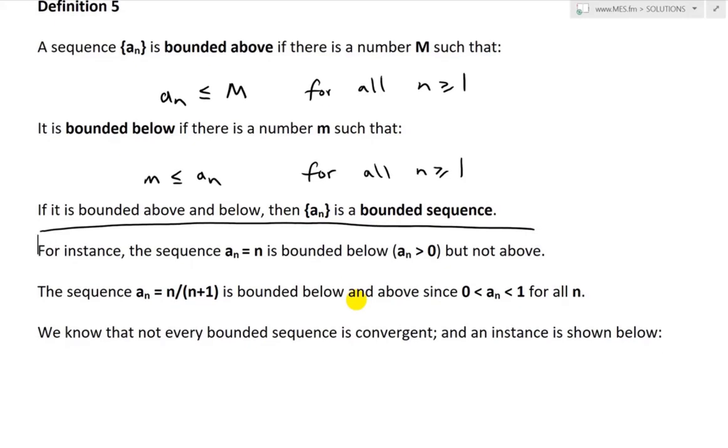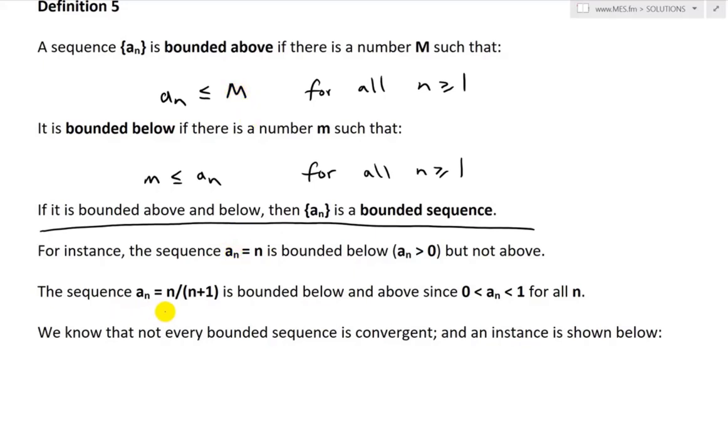For instance, the sequence a_n equals n is bounded below because a_n is greater than 0; when n is equal to 1, that's the lowest it could be, 1, then it goes 2, 3, 4, etc. But it's not bounded above because you can always get a bigger and bigger number as n goes to infinity.